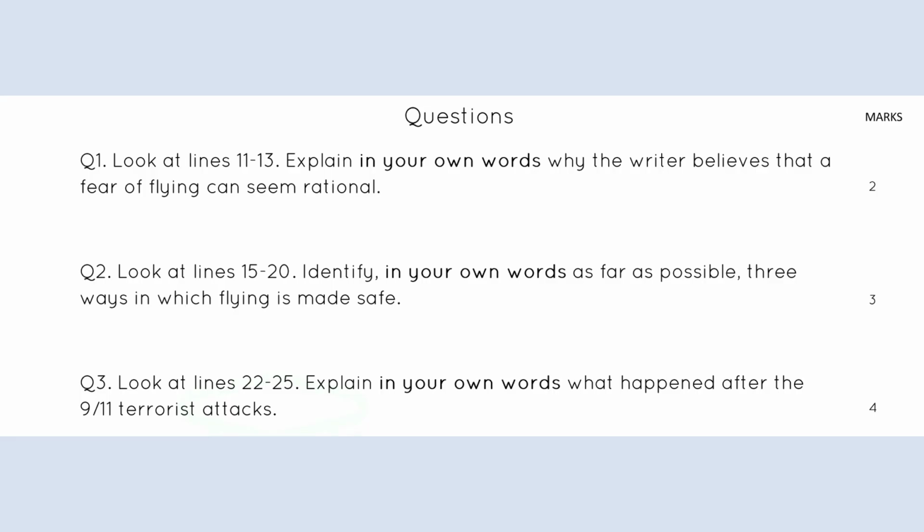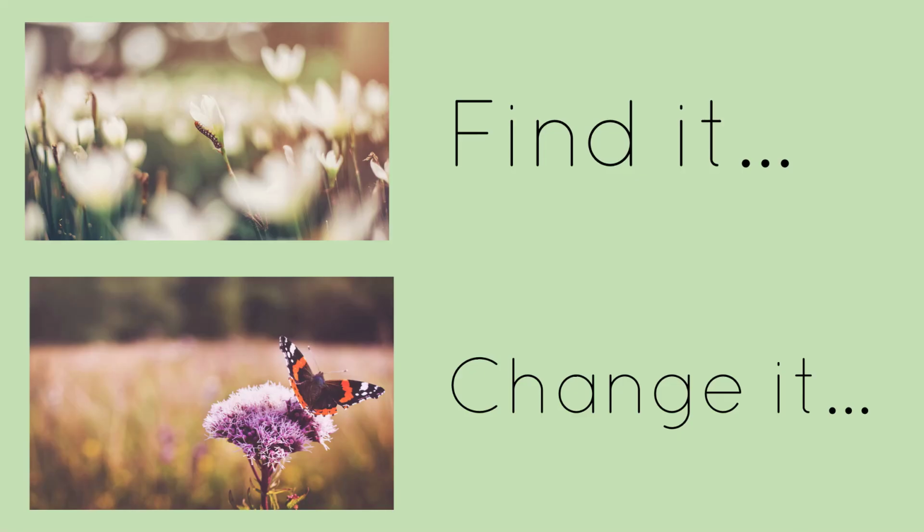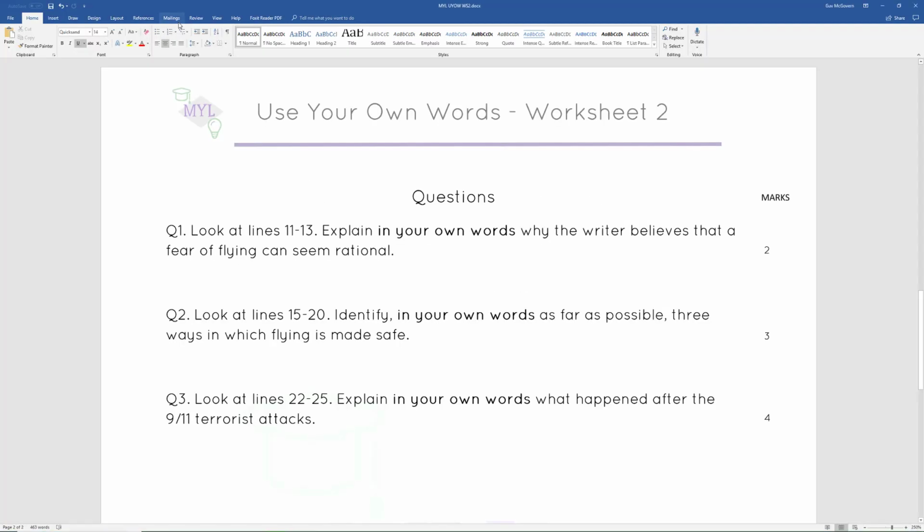Hopefully you've written down some answers. I'm going to take you through my thinking, my mindset, what thoughts go through my head while I'm answering these questions, and hopefully you can then mimic that approach when you're doing the questions yourself. So as always, we're using the formula: find it, change it, find it, change it. Let's go to question 1. So I'm going to move straight over to the worksheet, and here we go.